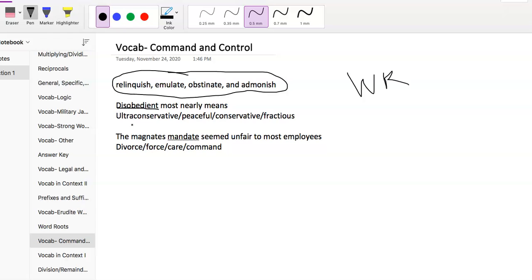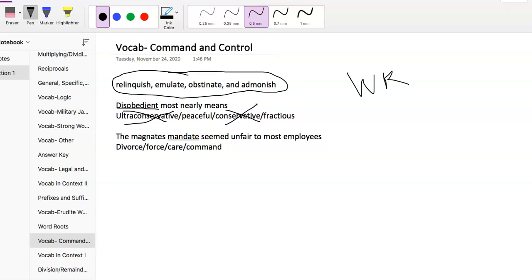If you have 2 answers that mean almost the same thing, it's very hard for one of them to be right and for the other one to not be right. Since only one answer works, if we have 2 that mean the same thing, we can usually eliminate both of them. So we have ultra conservative and conservative. It's almost exactly the same thing, about as close as possible. We got that ultra on there, but basically, they're both conservative. So we can feel pretty good about eliminating those 2.